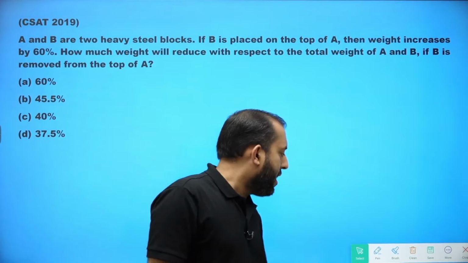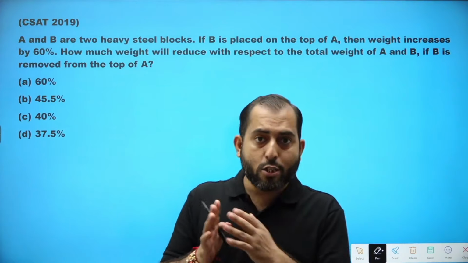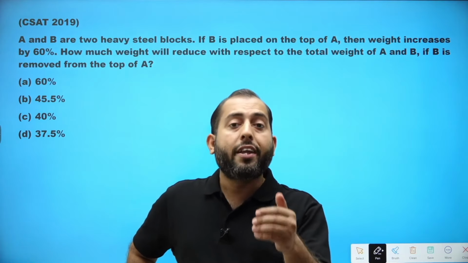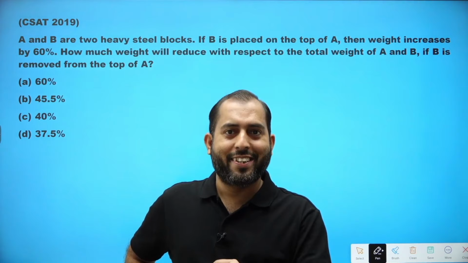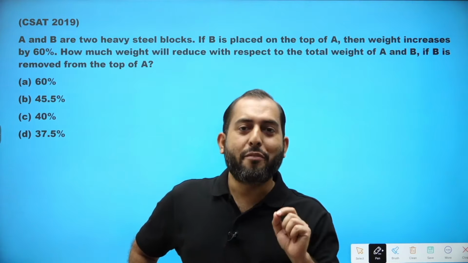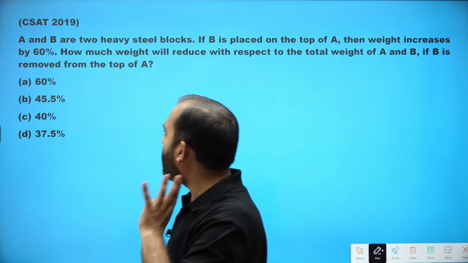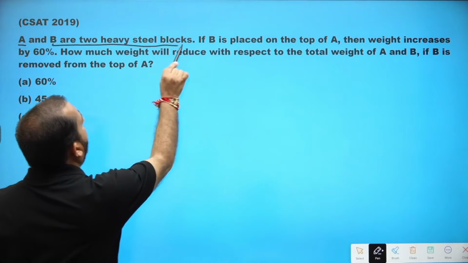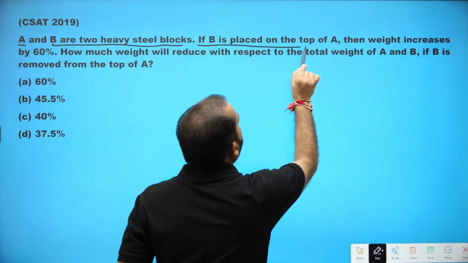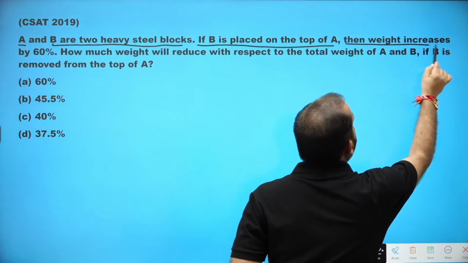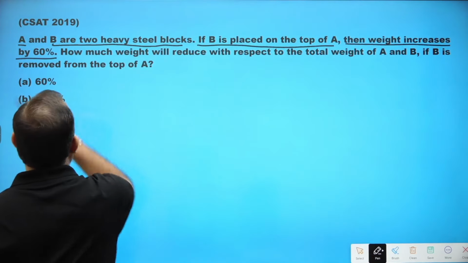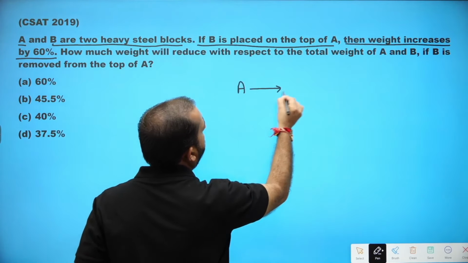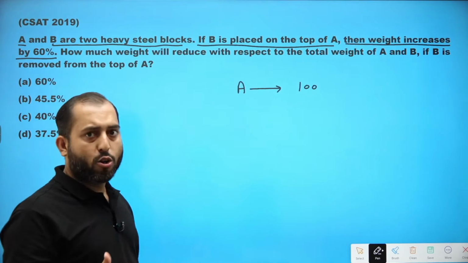Now the next question. All of these are base value problems. Whenever we want to find the answer in terms of percentage, we write the base value in the denominator. Otherwise, we multiply the base value with the given percentage. Let's talk about this question. It says A and B are two heavy steel blocks. If B is placed on the top of A, then the weight increases by 60%. Let's say the weight of A alone was 100. You can assume it to be x, that is your choice.